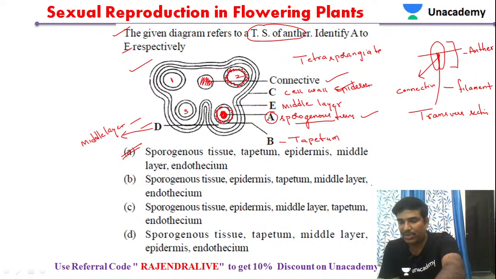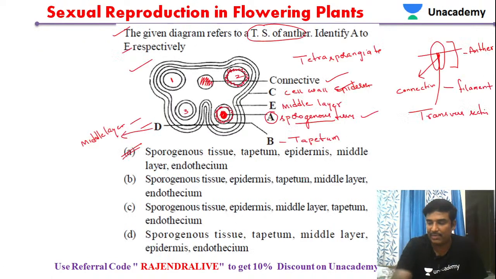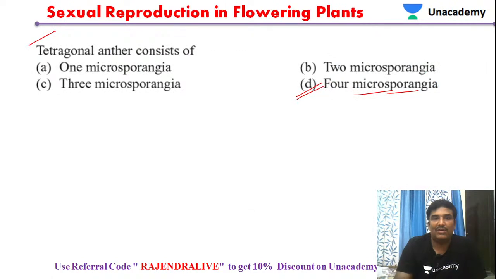So that is about this question. Let's move to the next one. Just now we saw a tetragonal anther. How many microsporangia does a tetragonal anther consist of? A tetragonal anther contains 4 microsporangia, as we saw in the previous diagram. Here this is one sporangium, another, the third one, and the fourth one. So option D will be the answer.